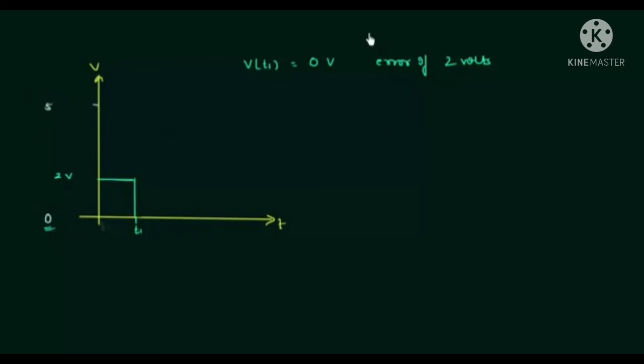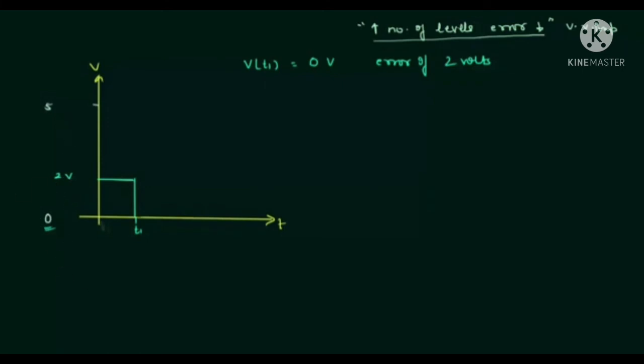We can overcome this error by increasing the number of levels. If we increase the number of levels, error will reduce. This is very important point. On increasing the number of levels, error will reduce. Let's see how. I'm going to divide 0 to 5 in 4 equal parts.